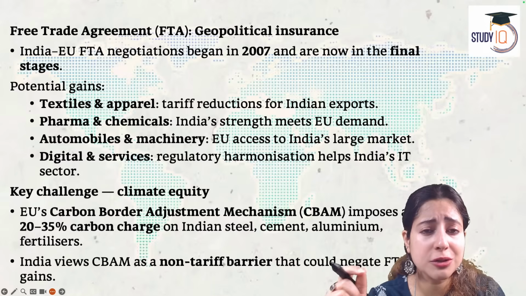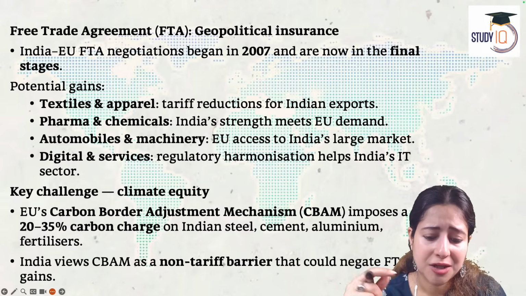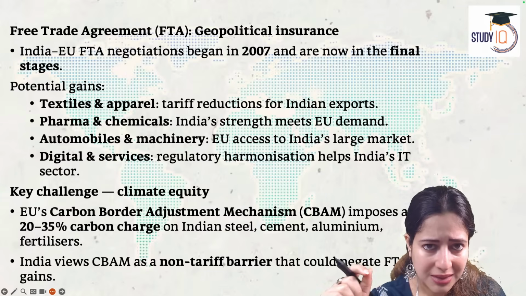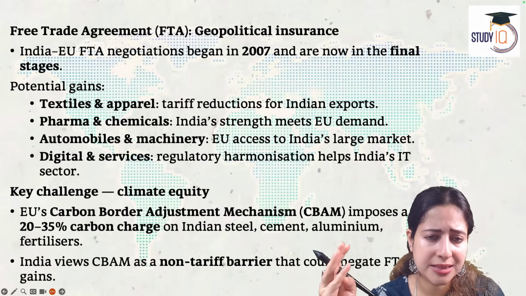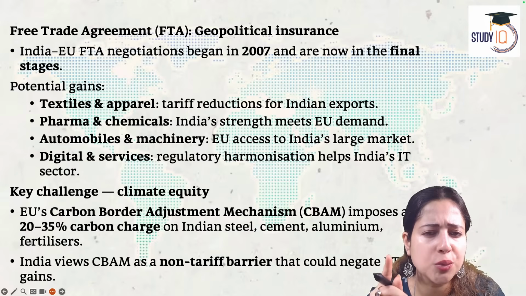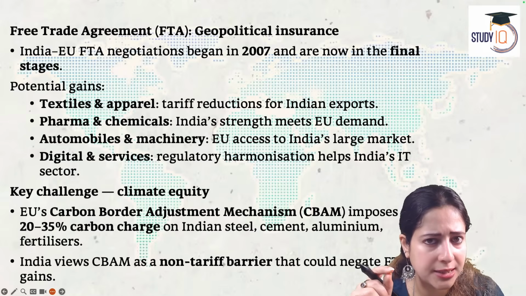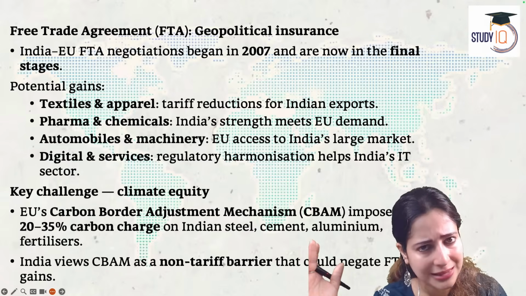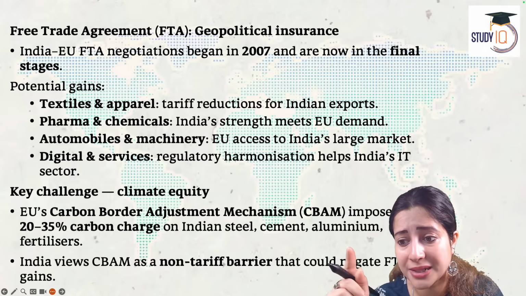Why? Because Europe is also a victim of America's mood swings and biased foreign policy. Do not forget, if President Trump has not been kind to us, he hasn't been kind to the European Union either. In the last 6 months, 3 times he has insulted the European Union. One, saying that it is a rotting continent. Second, by saying I will put a 25% tariff on you from June 1 if you do not surrender Greenland to me. Third, by saying that I will not provide any security guarantee to the European Union, let them provide for their own security, and I'm not interested in NATO, let Ukraine surrender in front of President Putin. All these are insulting statements, and Europe understands that.